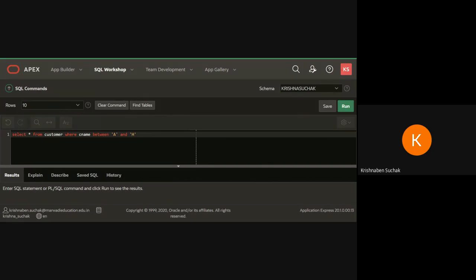Okay, completed? Fine. So next query is write a query that selects all orders without zeros or nulls in amount field. Okay. So what we need to do here is we have to write. Okay, just a minute. My screen is visible to you, right? Yes, ma'am. Okay, thank you.